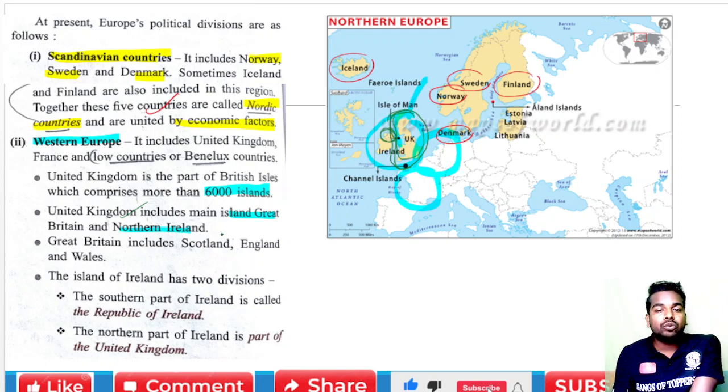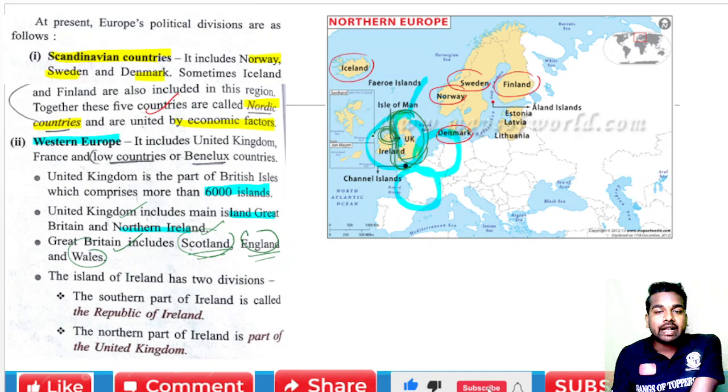Great Britain includes Scotland. If we further divide Great Britain, it includes Scotland, England and Wales. So the United Kingdom is Great Britain and the northern part of Ireland; these two together form the United Kingdom. And Great Britain further divides into Scotland, England and Wales.